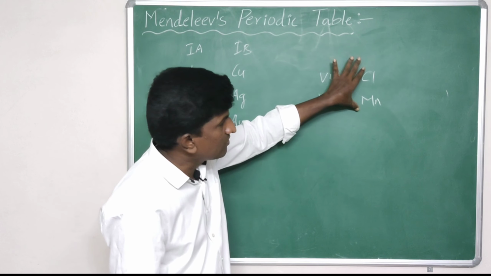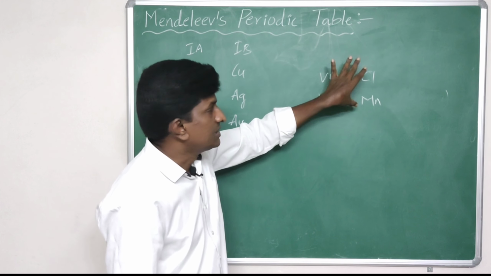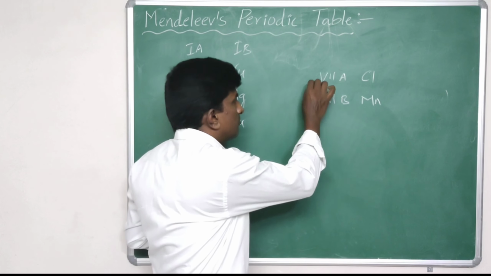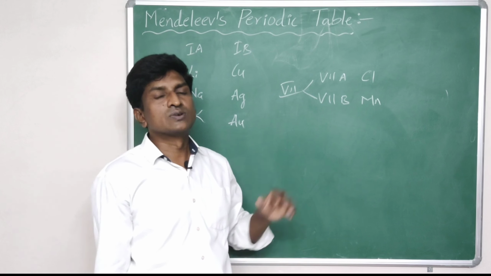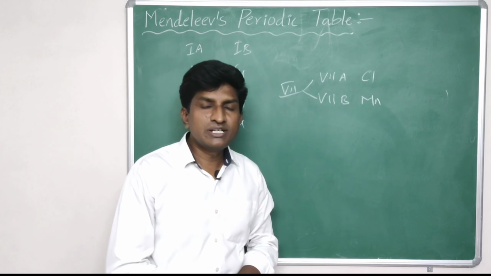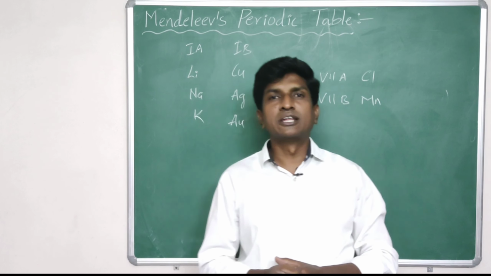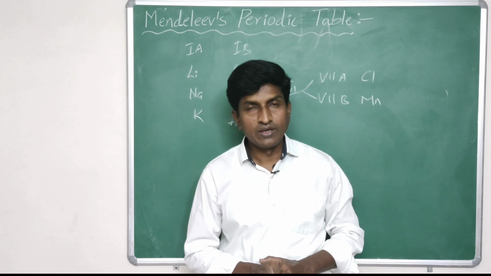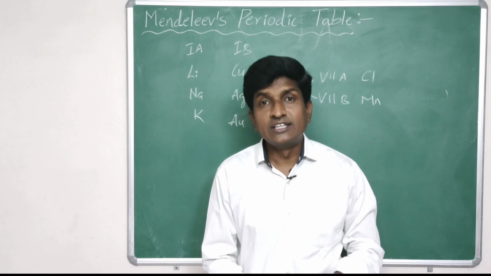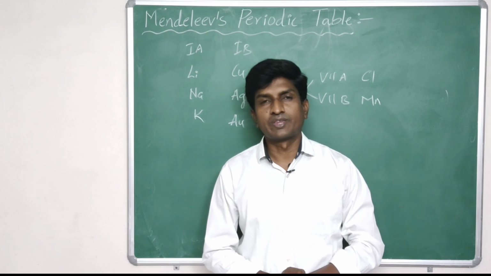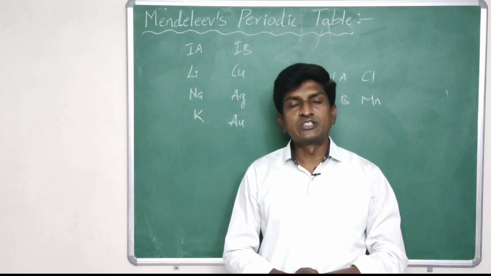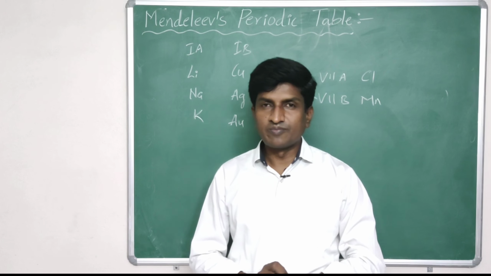Even though both have different properties, these two elements were placed in the same 7th group. So in this way, dissimilar elements were placed together in Mendeleev's periodic table. And the fourth issue is there is no particular place for isotopes. So these are the limitations of Mendeleev's periodic table.